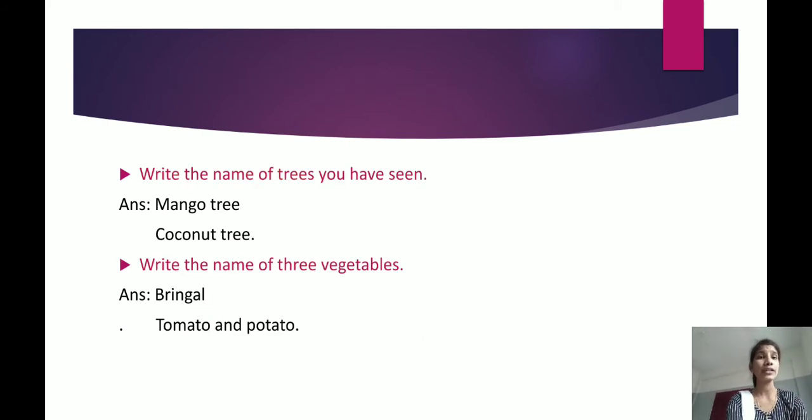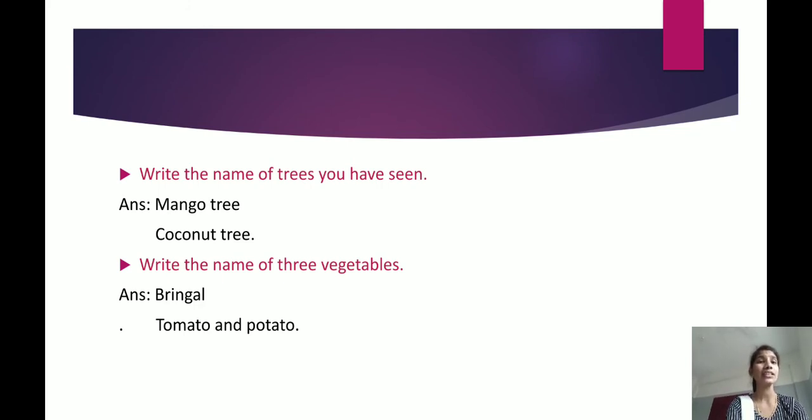Write the name of trees you have seen. You have seen so many trees, right? Okay, you should mention a few of them. Mango tree, coconut tree and so many trees are there, right? We commonly see these two, that is mango tree and coconut tree. Got it, children? Yes. And next one.